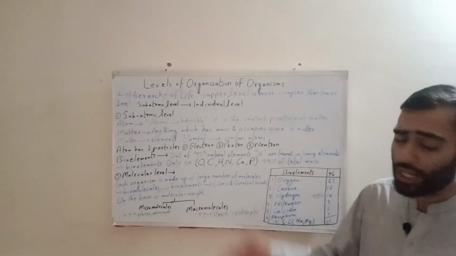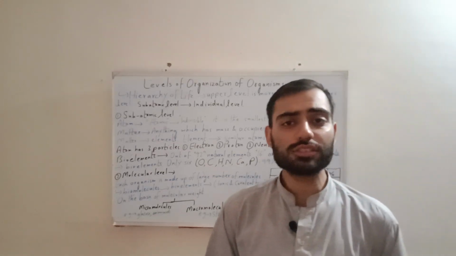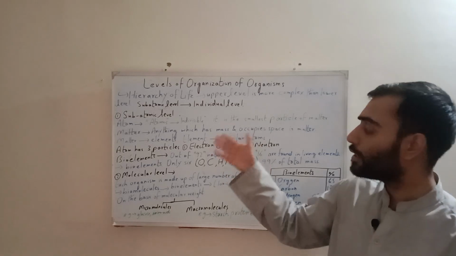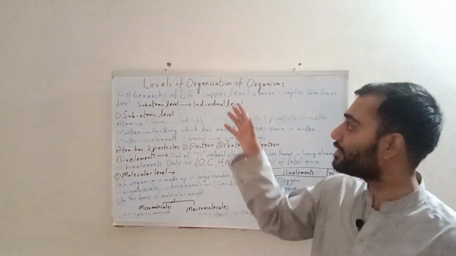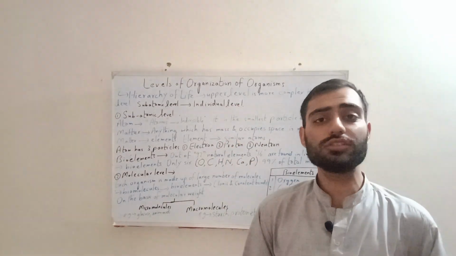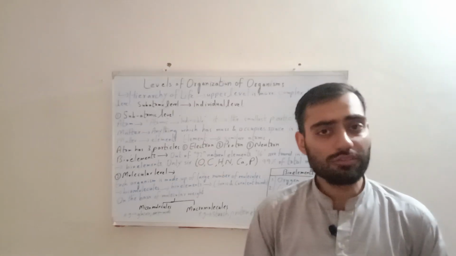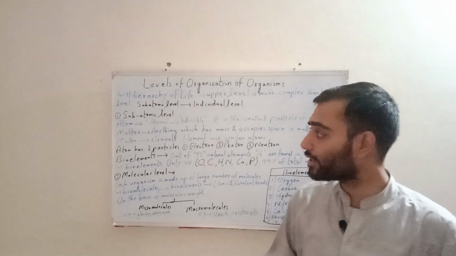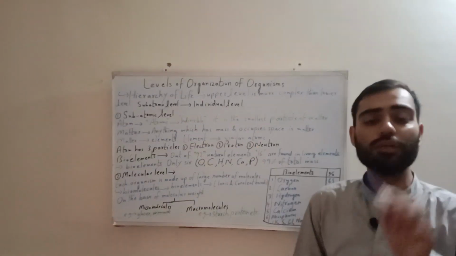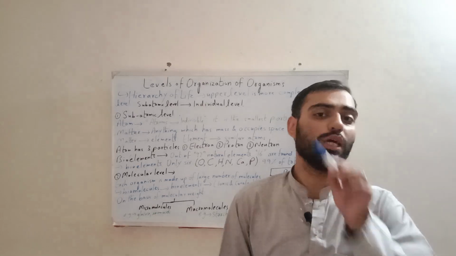So, dear viewers, I will conclude today's topic now. The topic today was the levels of organization. As I said, it has 7 categories. It is divided into 7 levels. It is a very lengthy topic, so I described only 2 of them. The remaining 5 levels I will describe in my next video.